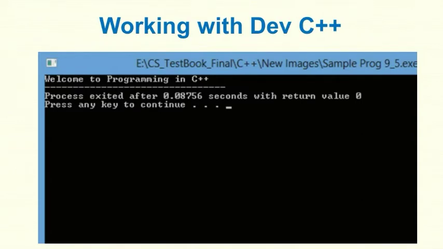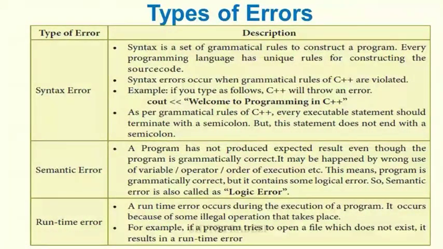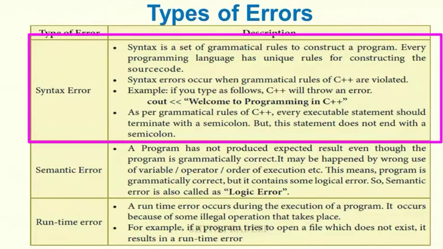Okay. The next topic is types of errors. There are three types of errors in C++. What are they? Syntax error, semantic error, runtime error. Let us discuss them one by one. Syntax errors mean what? Syntax is a set of grammatical rules to construct a C++ program. Every programming language has unique rules for constructing the source code.